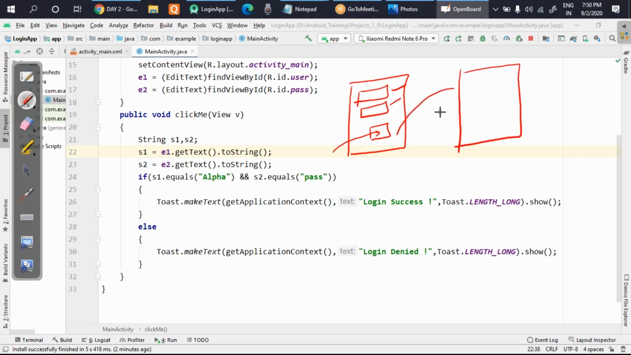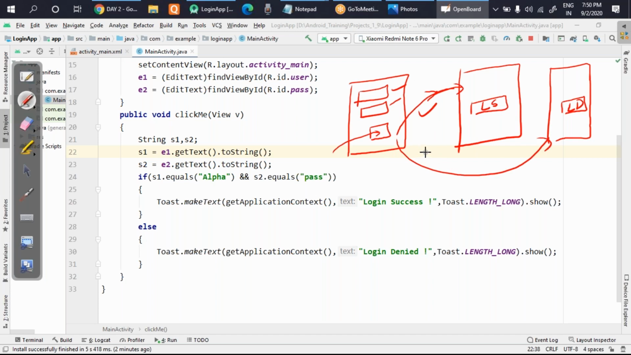So I'm going to write a small code which will help me go from one page to another page. This we are going to do now. I'll create two pages here. On one page I will write login successful, in short LS, and here I will write login denied. If the username and password are correct, I will go to this page. If the password is wrong, then I'll move to the login denied page.